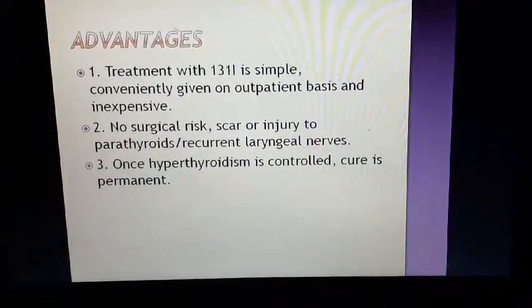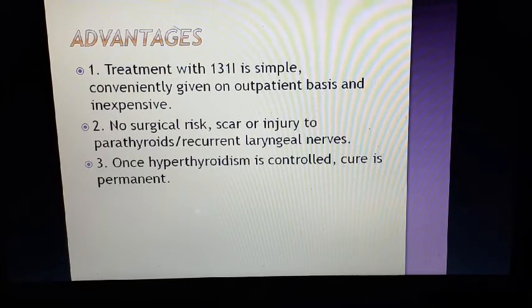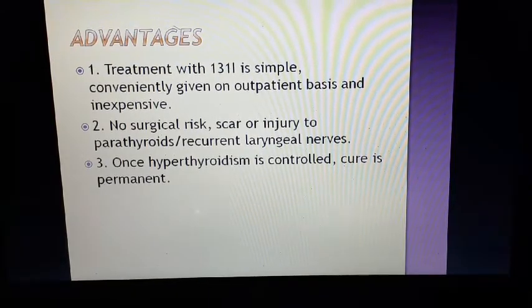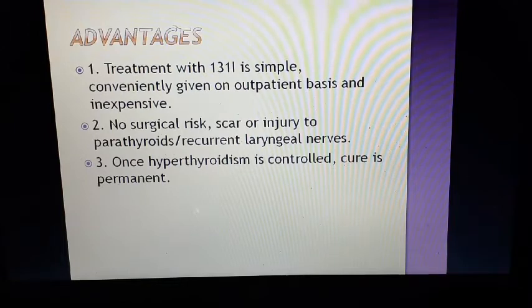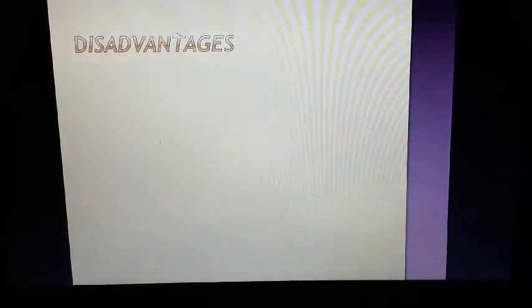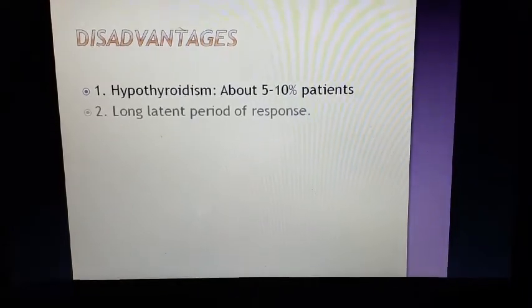So advantage, treatment with 131I is simple, conveniently given. It is oral therapy, so it can be given on an outpatient basis and is inexpensive. There is no surgical risk, scar or injury to the parathyroid or recurrent laryngeal nerves. This is a risk factor for surgery. So once hypothyroidism is controlled, cure is permanent. But the disadvantage is that hypothyroidism happens.